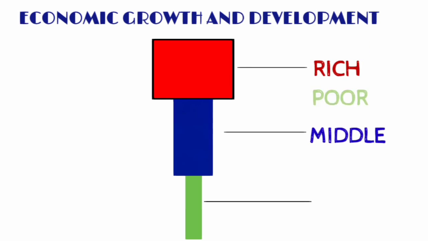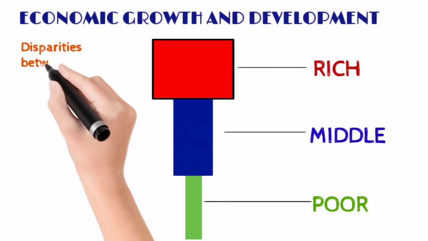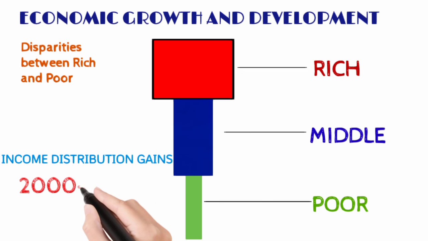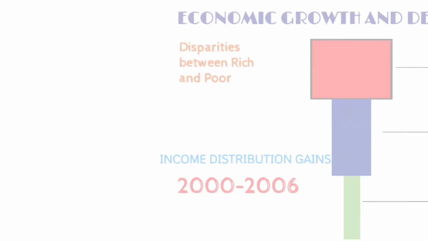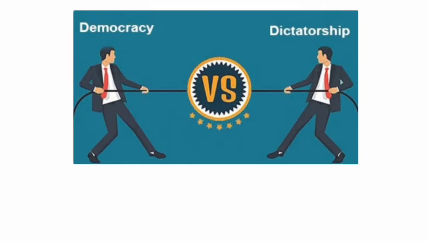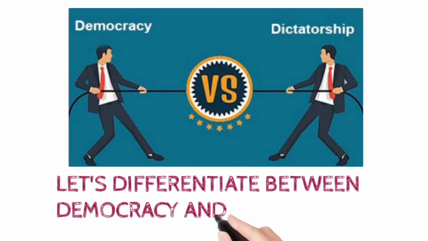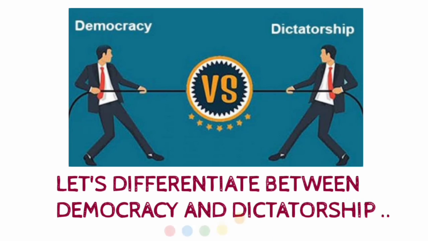I think you may be familiar with what this picture is depicting. Yes. This is the disparities between rich and poor in 2000 and 2006. In class 9th you had studied about dictatorship, but still, let's differentiate between democracy and dictatorship.